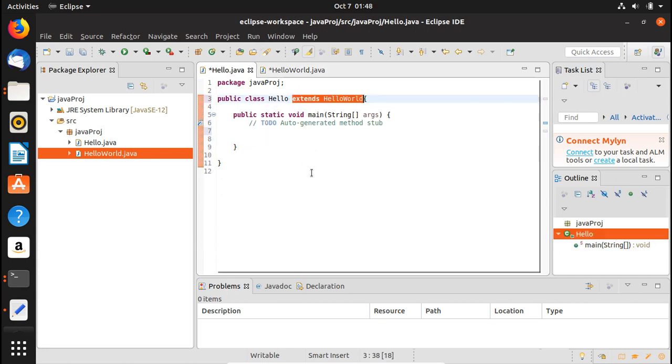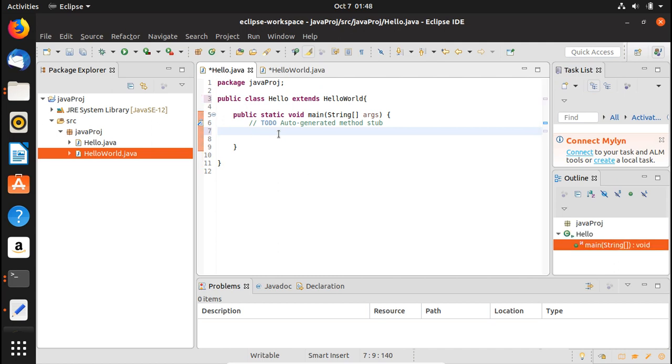So now what we would do is go inside this class, and we are going to create an object from that class. We write HelloWorld, which is another class, and we create the object here.